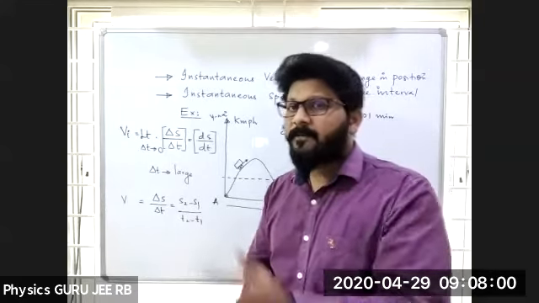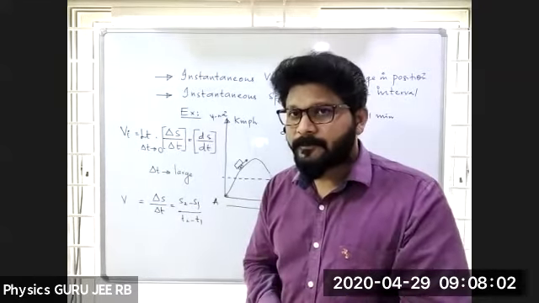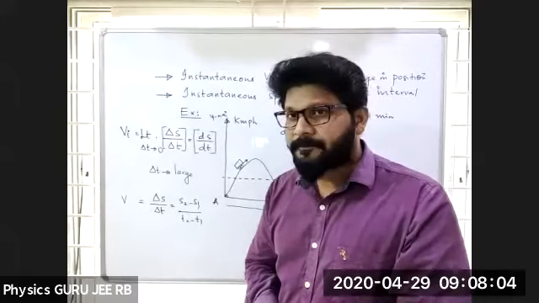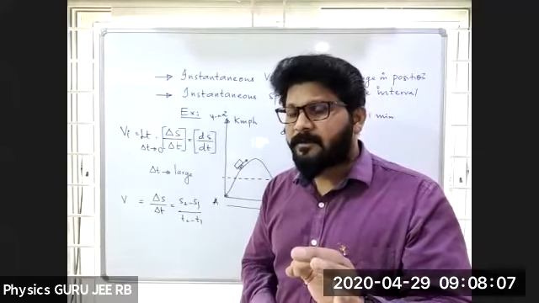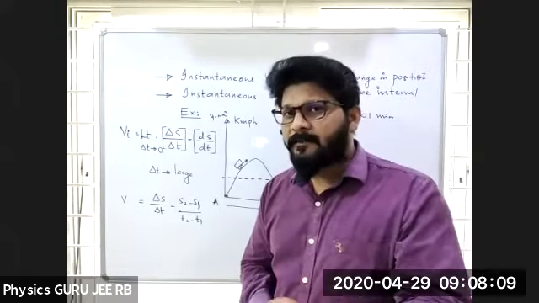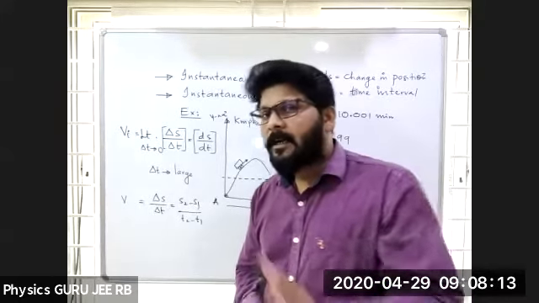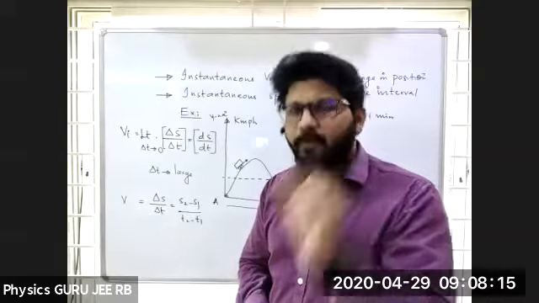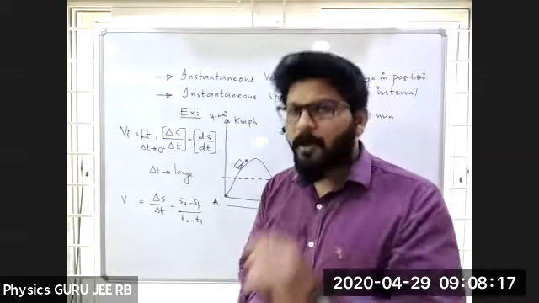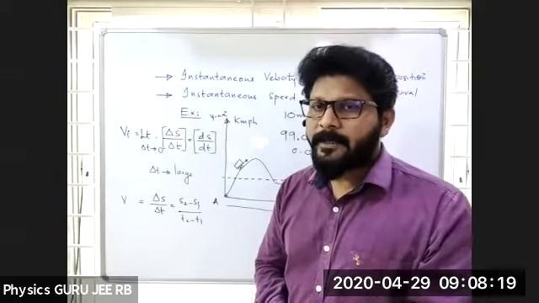That is the meaning of tending to 0. Is it clear? What is definition 1? Just speed at that instant, or velocity at that instant. Instant means at that moment, at that particular point. Hope you are getting it.